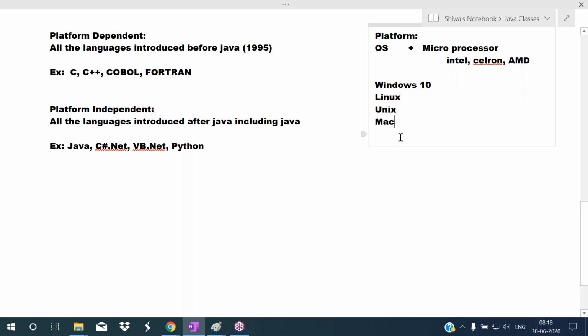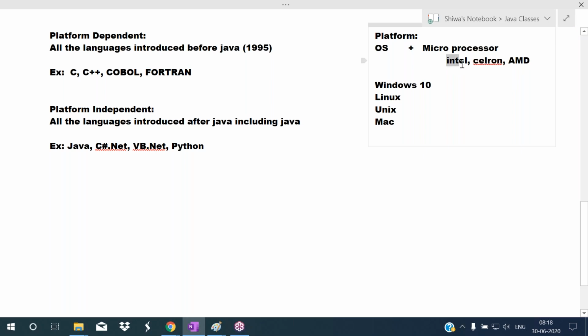Like that, each and every operating system has its own language. The language which can be understood by one operating system may not be understood by another operating system.